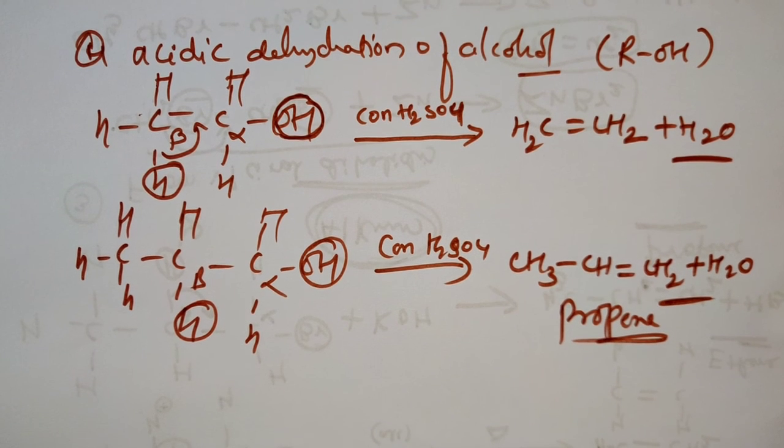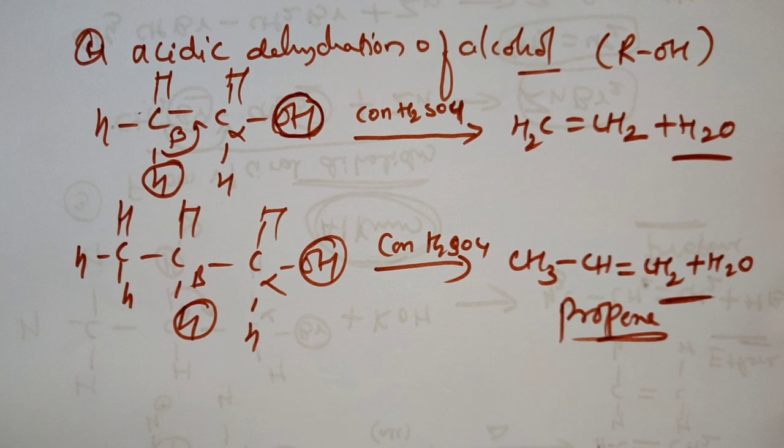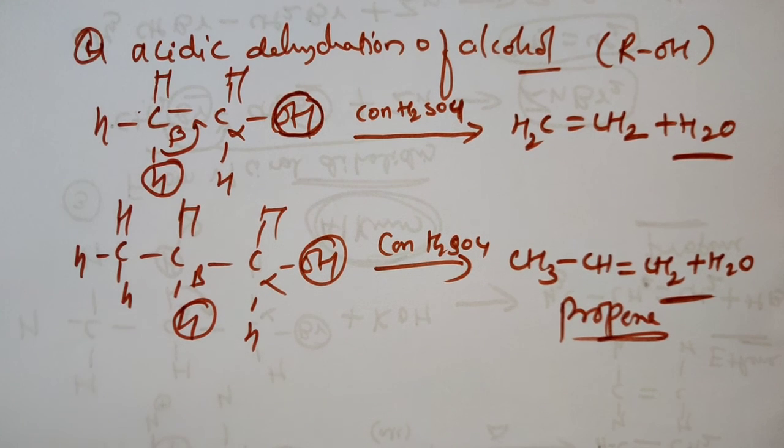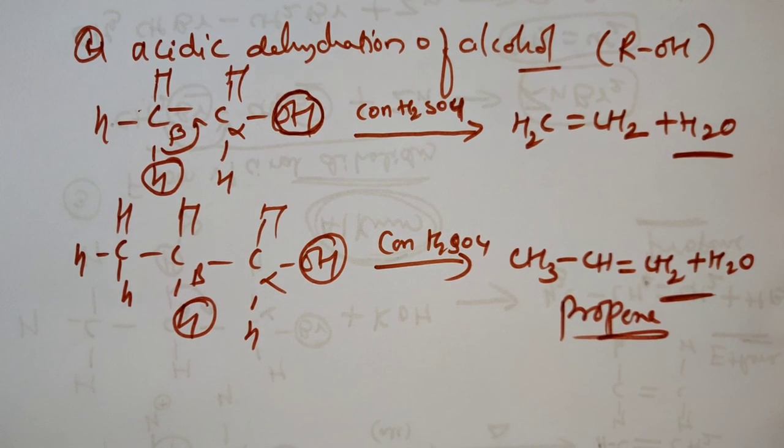Understood? So these are the methods to prepare alkenes. First you took from alkynes. Second you used alkyl halides. Third, vicinal dihalides. Fourth, acidic dehydration of alcohols. Clear? I hope you understood all four methods. Practice them to get a better understanding.